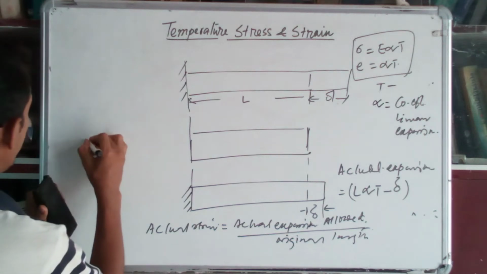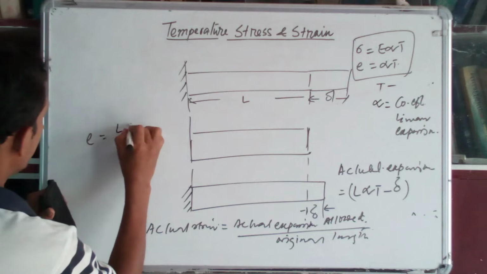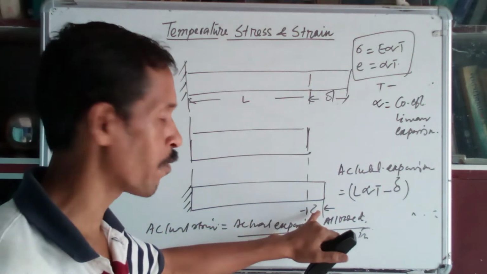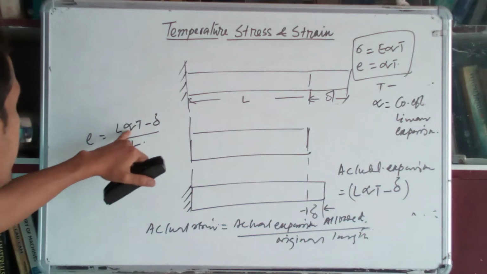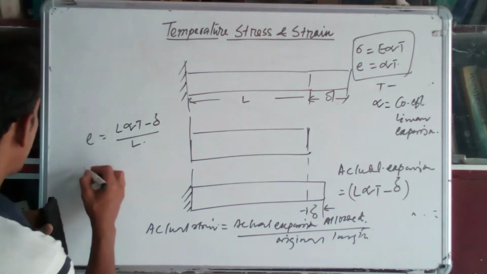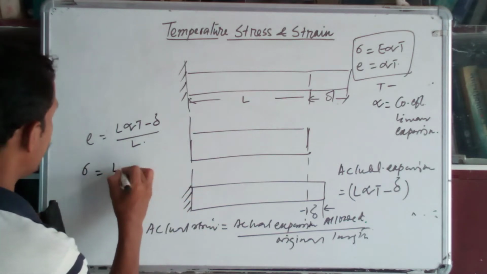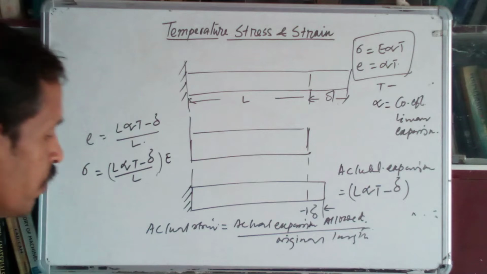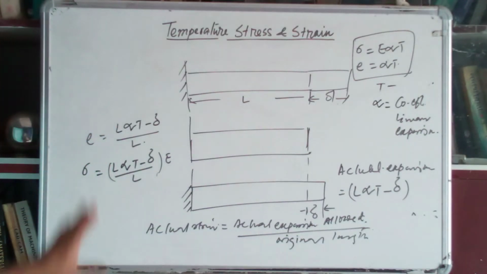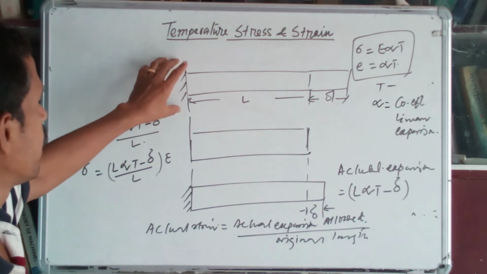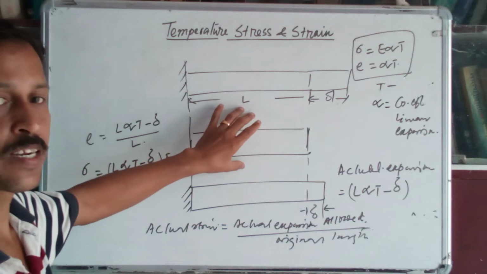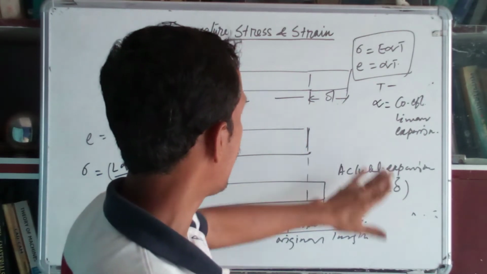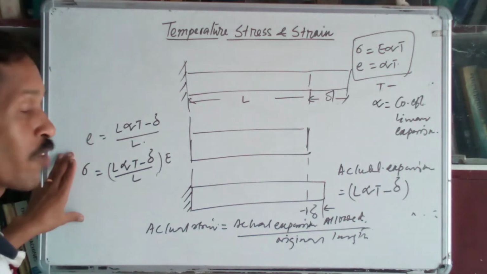So actual strain will be L into alpha into T minus del, divided by the original length L. Okay, if some amount of expansion is allowed, in that case actual strain will be L into alpha into T minus del divided by L. So actual stress will be L into alpha into T minus del divided by L, into E. Okay, so we have seen when the bar will be under tension or when the bar will be under compression, and how to find out the thermal stress or thermal strain, and the actual thermal stress and actual thermal strain.